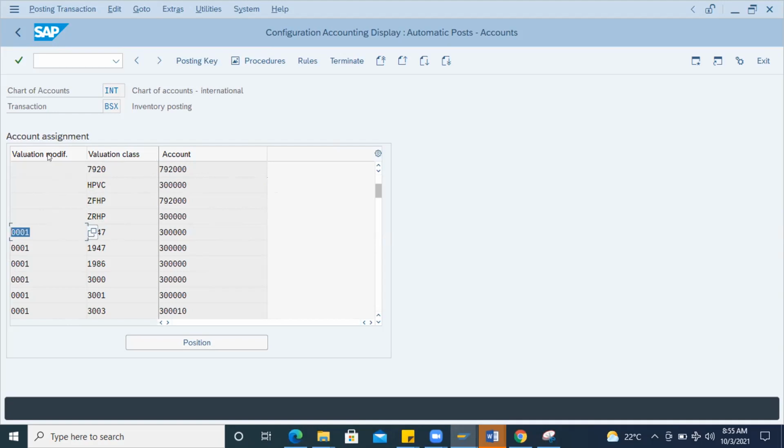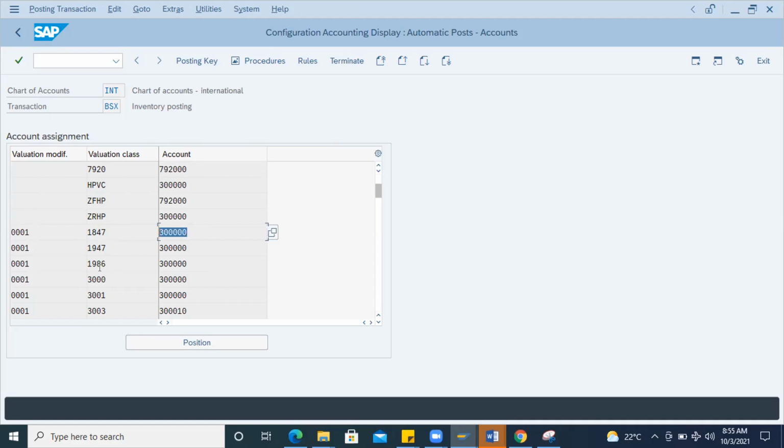Or when you keep the cursor there, you can see valuation grouping code also. So don't get confused. The valuation grouping code is maintained with respect to the valuation area, company code and chart of accounts combination. That column, the fourth column you would have seen, that is the valuation grouping code. So you can maintain that here.